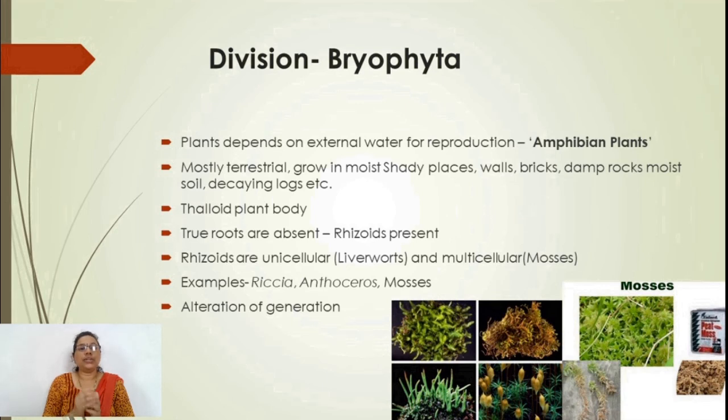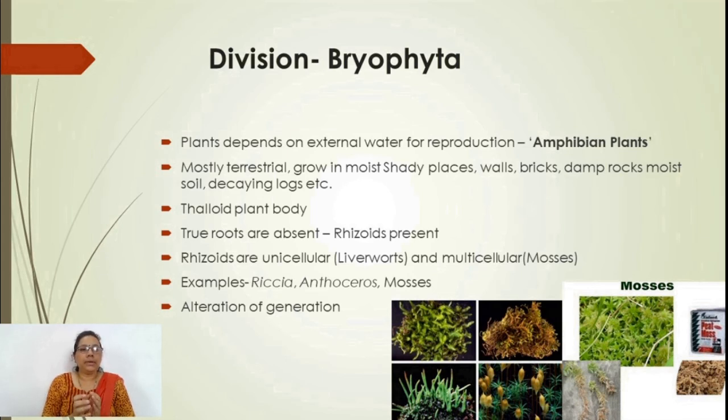They can grow in moist shady places. They may be present on the walls of buildings, bricks in the garden, damp rocks, moist soil and decayed logs. The plant body is thalloid, dorsiventrally flattened, and it may show variation. The true roots are completely absent, and so rhizoids are present.